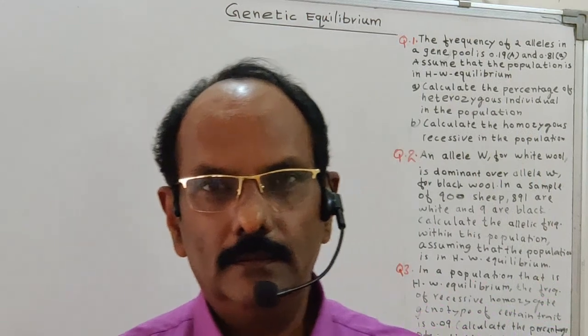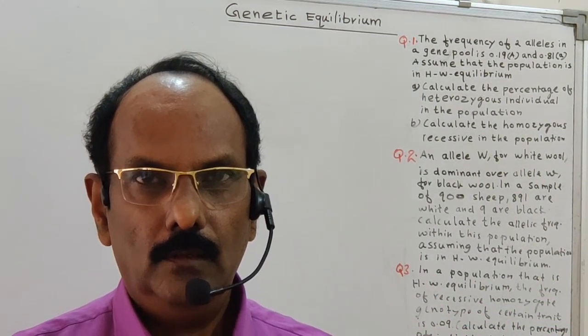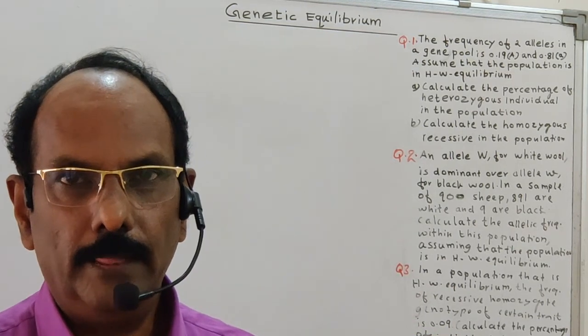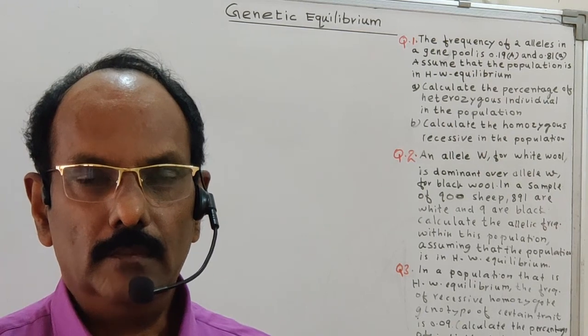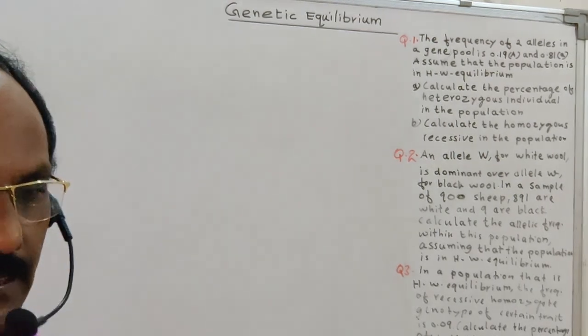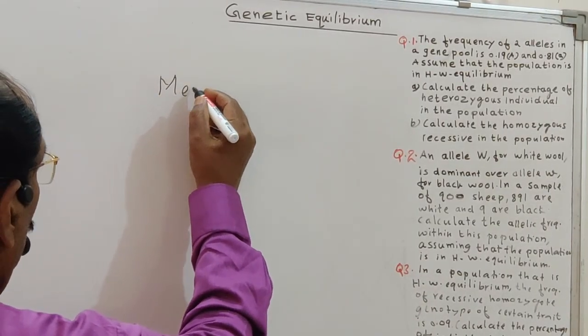Good morning friends. Today we are going to discuss genetic equilibrium. What is genetic equilibrium? Before dealing with genetic equilibrium, a common term we have to familiarize is the Mendelian population. What is actually a Mendelian population?